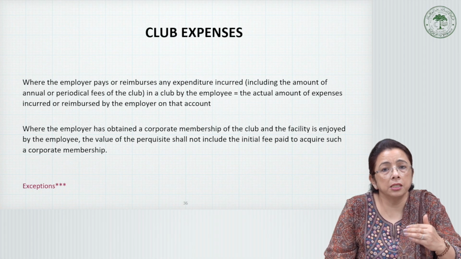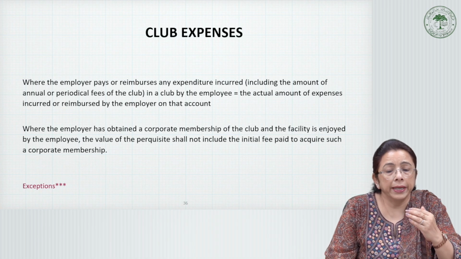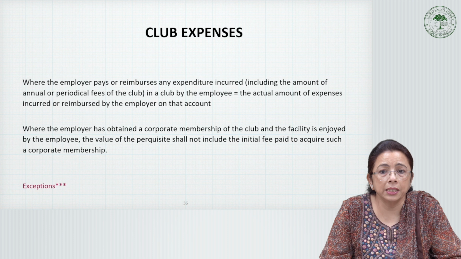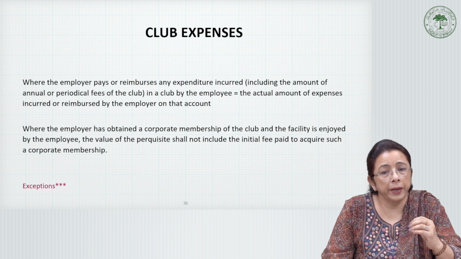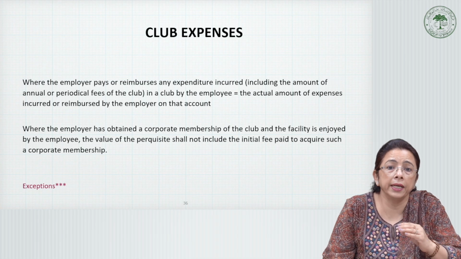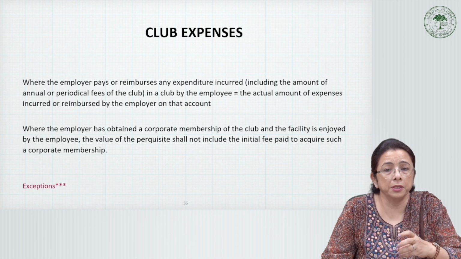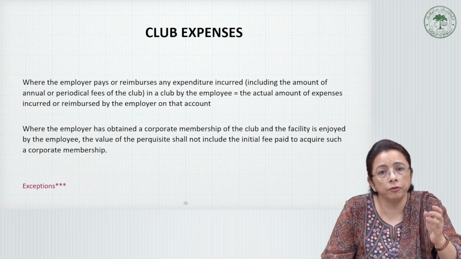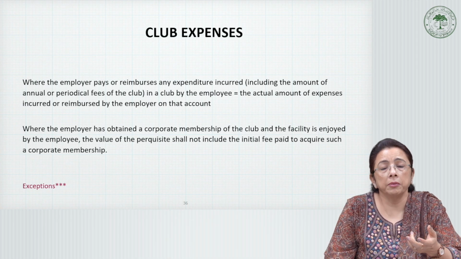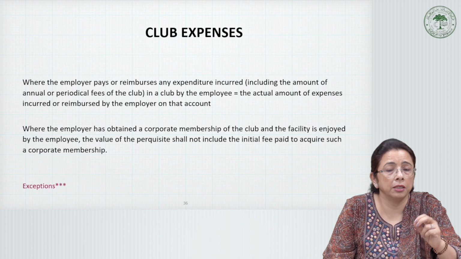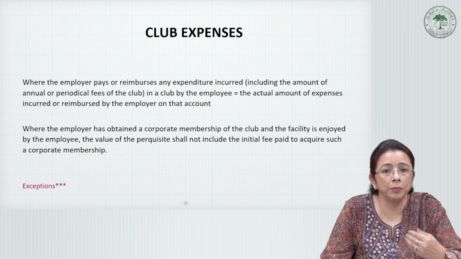In that case, whatever amount is reimbursed by the employer is taken as the taxable value. From the value so determined, whatever amount is paid or recovered will be adjusted. At the same time, if the entertainment was for official purposes, maybe some clients came from abroad or from elsewhere and were taken for dinner to that club, then whatever amount is spent is office expenditure that will go to that head and not as a perquisite to the employee.